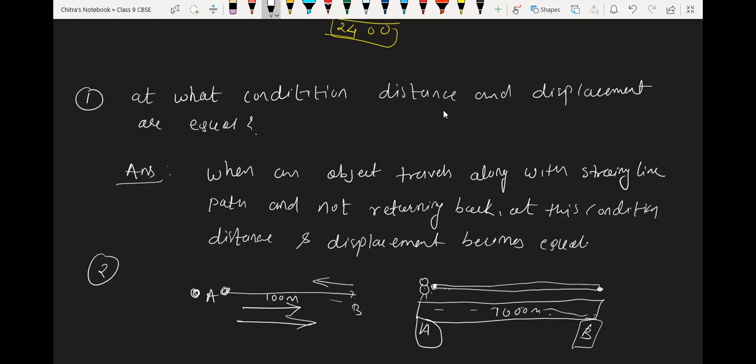Sir, we can take a straight path from my school to house, which is about 1 kilometer. If you are not returning back from school to home, the distance and displacement are equal. From school to house, if I'm not returning, the displacement will be equal to the distance. If I'm going from house to school and then returning, the displacement will be 0. Okay, now understood? Yes, sir.